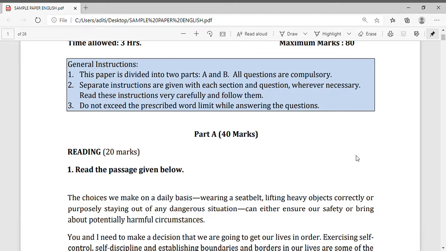Okay. Now number 3 you can see here. Do not exceed the prescribed word limit while answering the question. That means you have to only write that many words as the question is asking. Okay. The word limit is given. You should not exceed that. So in option 3 of the general instruction it is given.